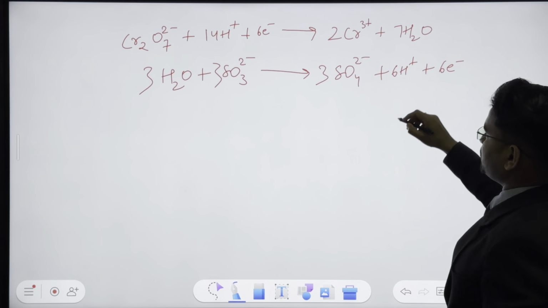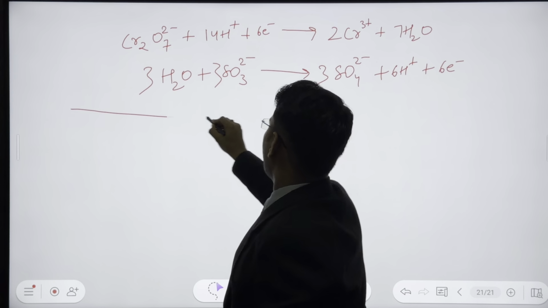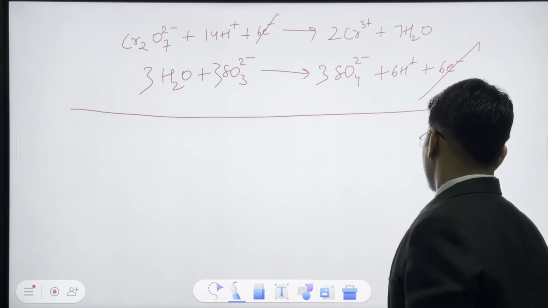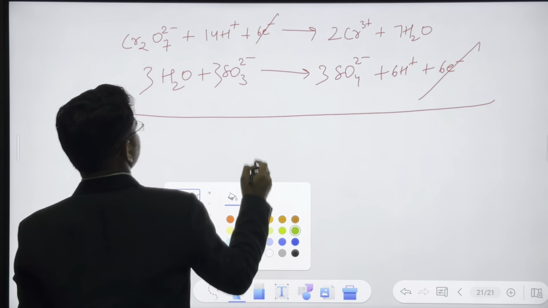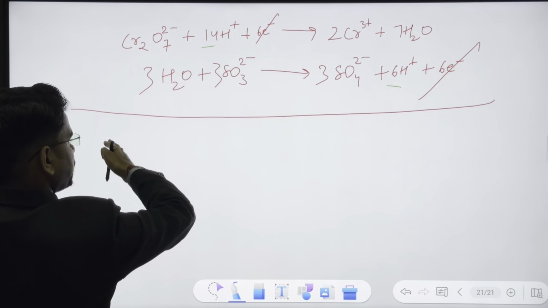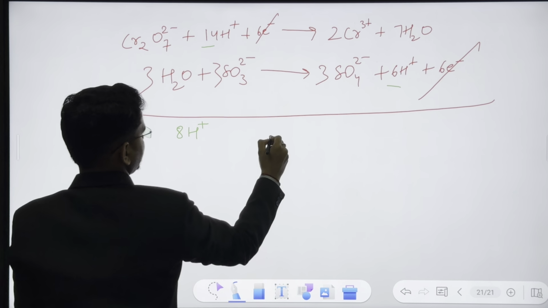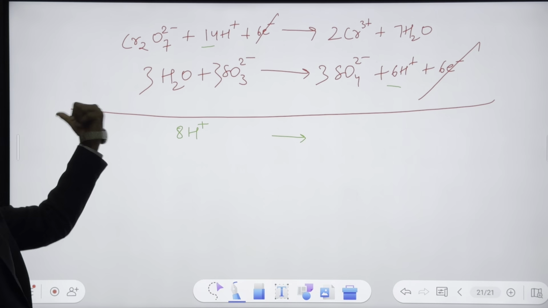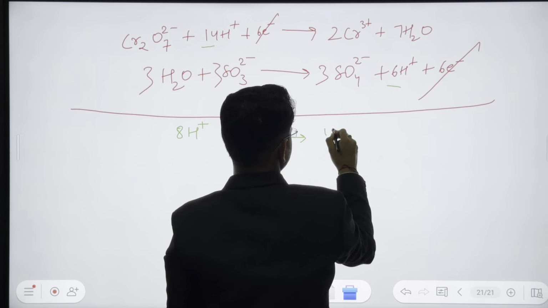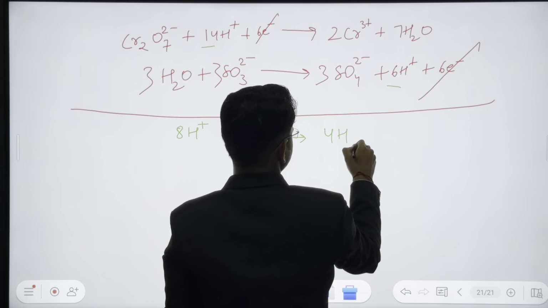Our target was to cancel out the electrons. If you add these two, the electrons will obviously get cancelled out, but along with electrons you will find H plus and H2O can get cancelled out as well. Here we have 14H plus, here we have 6H plus. When you have 14 on the LHS and 6 on the RHS, you will write 8H plus on the left side. Here we have 3H2O, here we have 7H2O. It means you will end up having 4H2O on the right side. The rest will remain as it is because there is nothing else to cancel out.